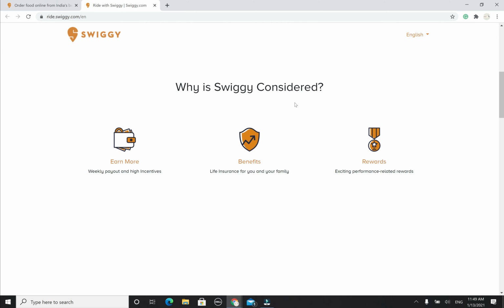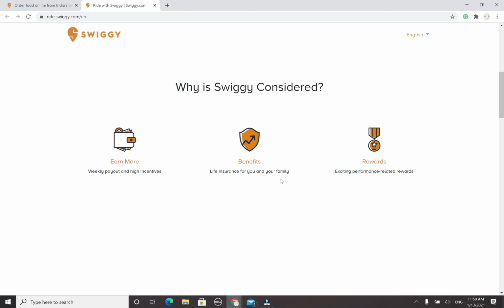So why would you want to work with Swiggy? Because they're going to pay you a weekly payout and high incentives. The payment will be weekly, and even if you provide more deliveries in very less time, they're going to give you incentives on top of your payment. And the benefit is going to be life insurance for you and your family.